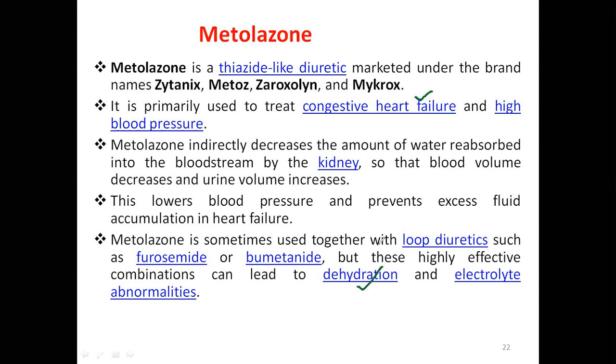If you combine this drug in heart failure patients, we can't easily tell which drugs are best or how to treat. Why? Because in one condition, if fluid starts accumulating, they feel difficulty in breathing. If you give more diuretics, they feel thirsty. So they will be taking more water again. Urination will be more. Already they are suffering from difficulty in breathing, so they need to go to the washroom frequently because of these diuretics.